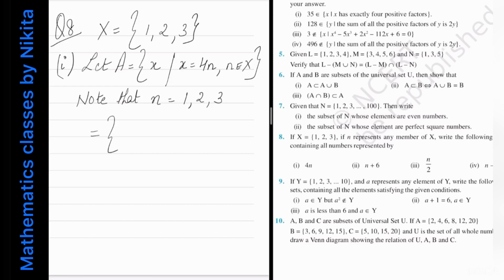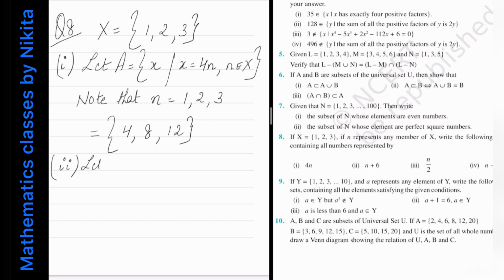So if n is equal to 1, my small x will be equal to 4. If n is equal to 2, I will get 8. If n is equal to 3, I will get 12. So this is my set A. Now second part, it is given you have to find the set whose elements are represented by n plus 6.